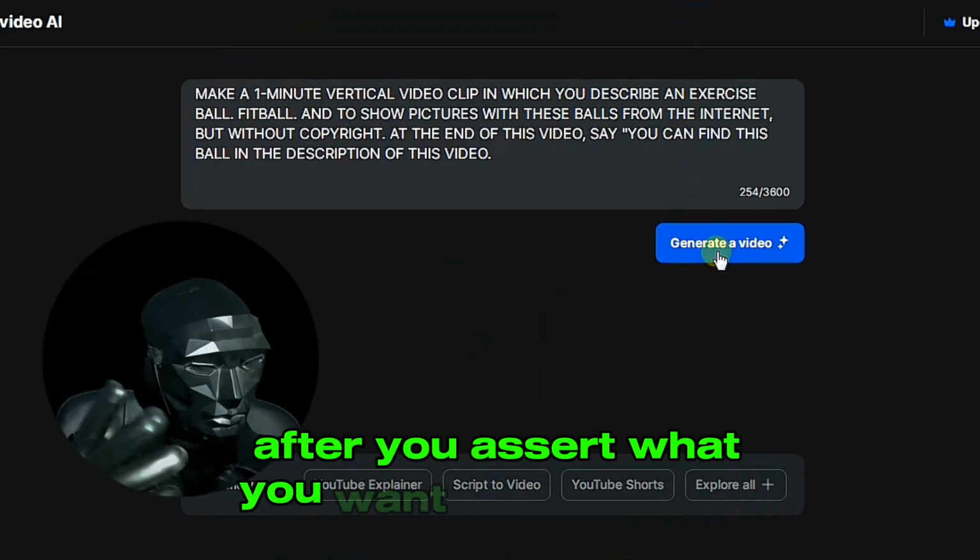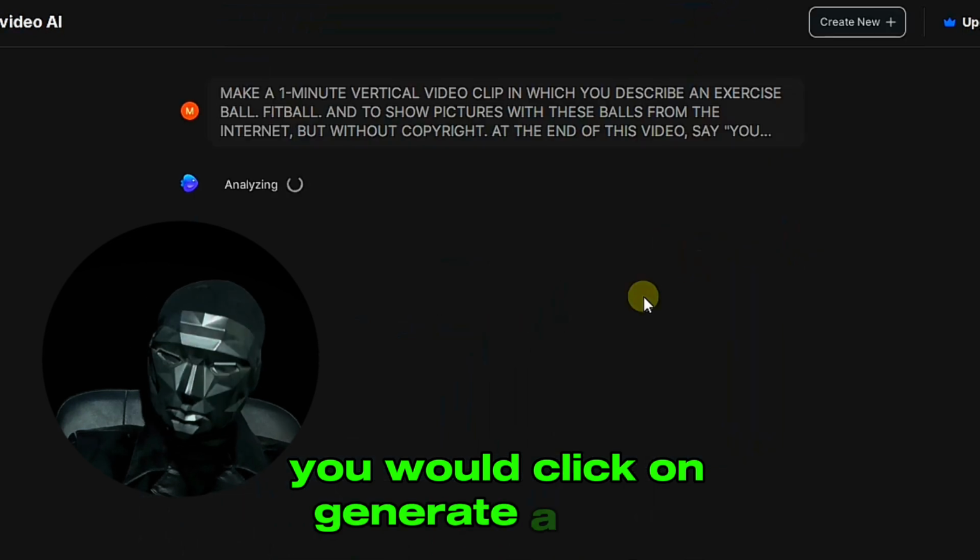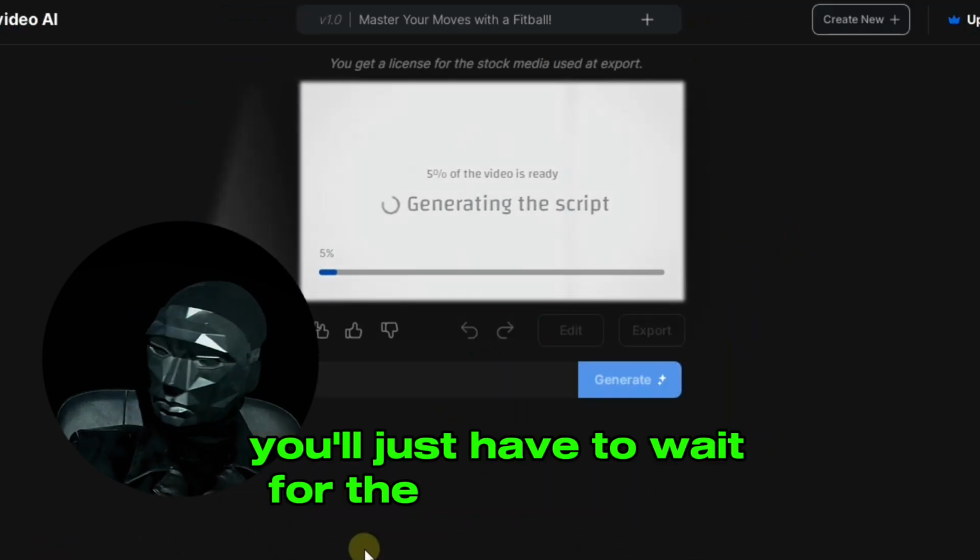After you have said what you want your video to look like, you will click on Generate a Video. Here now you will just have to wait for the site to do the work.